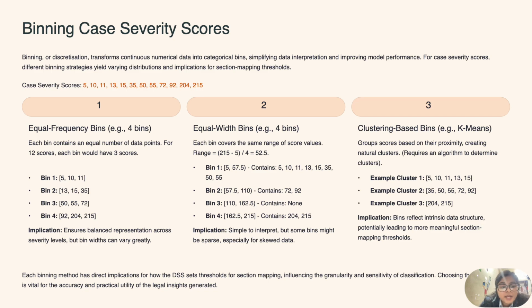Each binning method has a direct implication for how the DSS sets thresholds for section mapping, influencing the granularity and sensitivity of classification we choose. The model is vital for the accuracy and practical utility of legal insights generated.